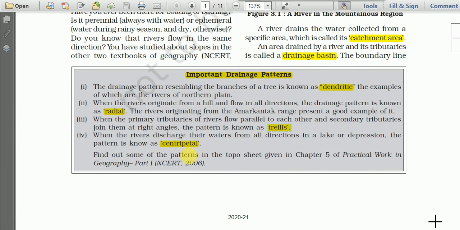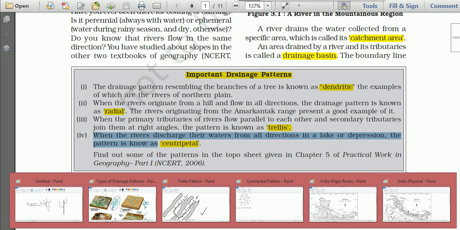And the last type of drainage pattern is centripetal. And when the rivers discharge their waters from all directions in a lake or depression, the pattern is known as centripetal. Okay, when the rivers discharge their waters from all directions in a lake or depression, the pattern is known as centripetal, as you'll find here.